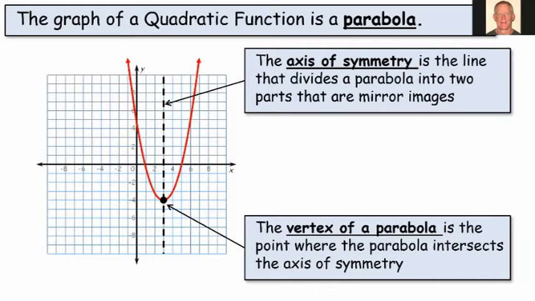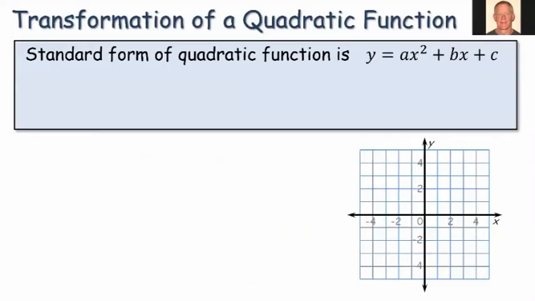Another way to think about the vertex is that if the parabola opens up, then the vertex is what we call a minimum. It's at the bottom of the parabola. If the parabola opens downward, then it occurs at a maximum, or top of the parabola. Okay, so axis of symmetry and vertex, the two key features of a parabola.